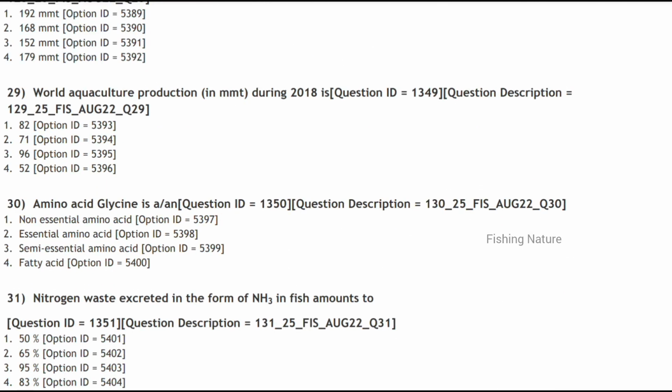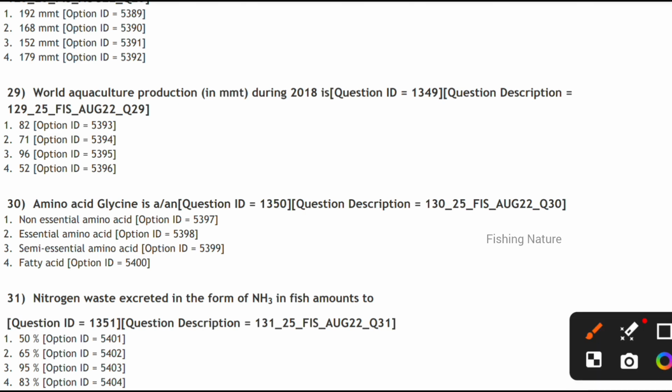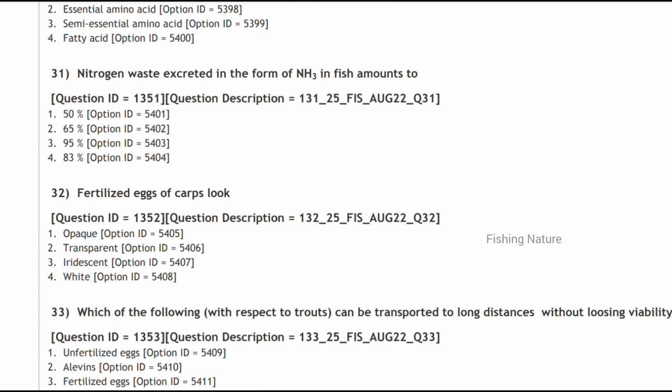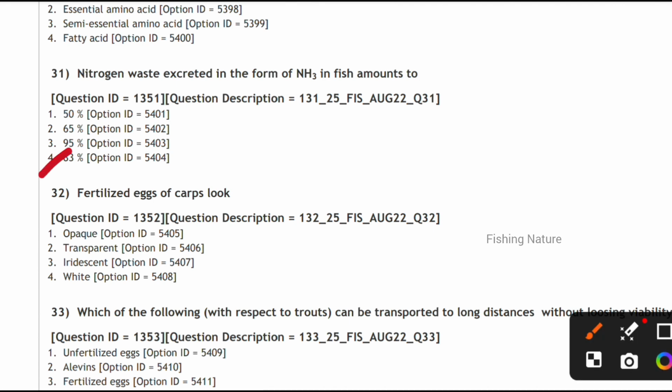World aquaculture production during 2018 is 82 MMT. Option A. Next, the amino acid glycine is a non-essential amino acid. So option A. Next, the nitrogen waste excreted in the form of ammonia in fish amounts to 83%. Fertilized eggs of carps look transparent.